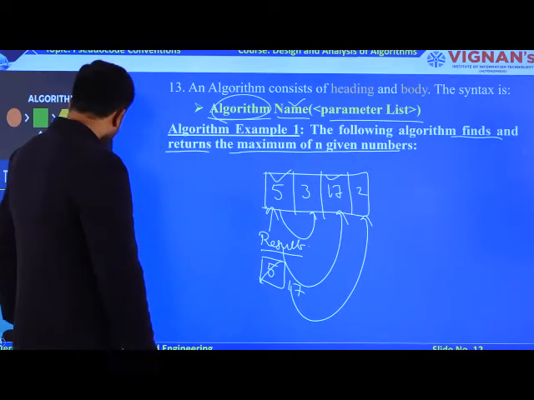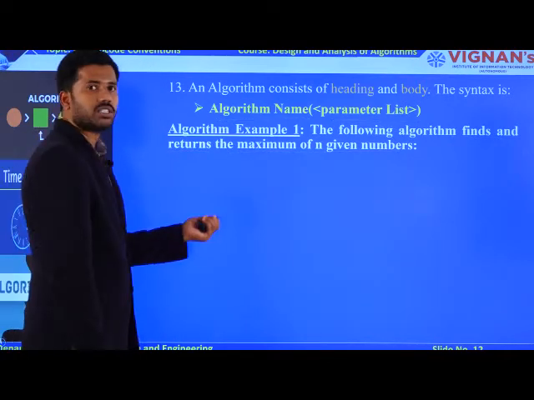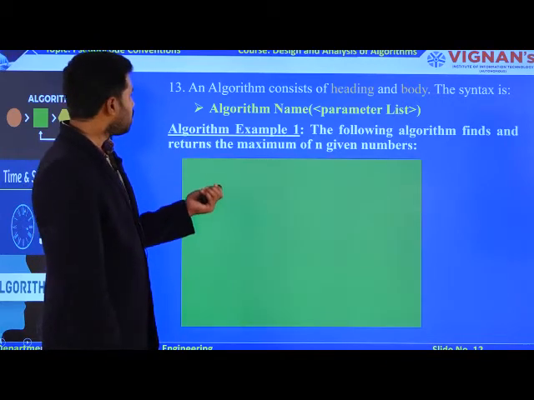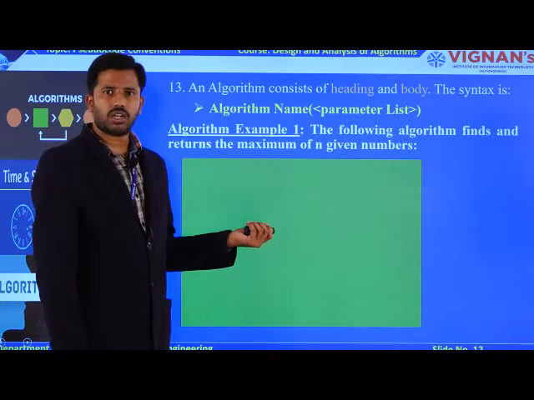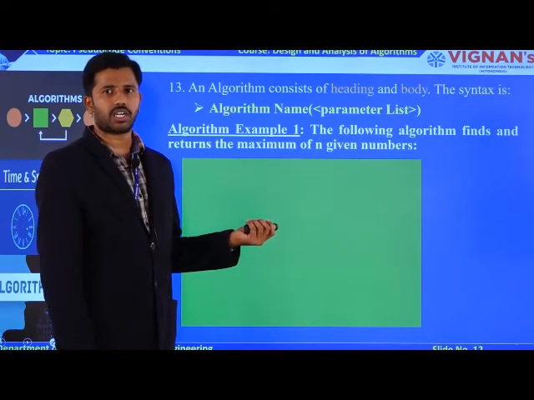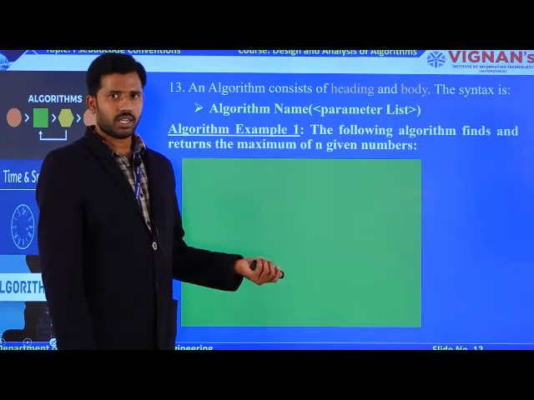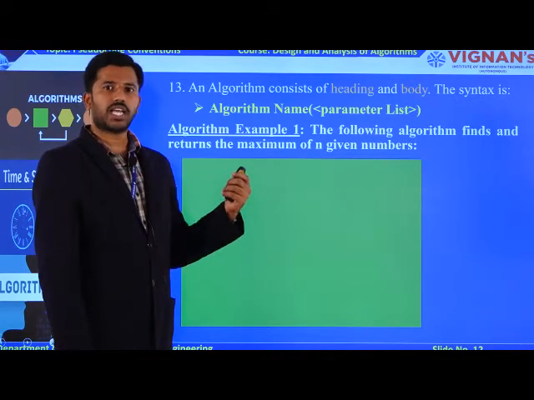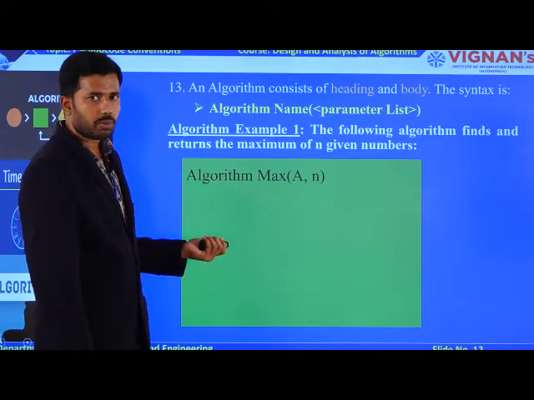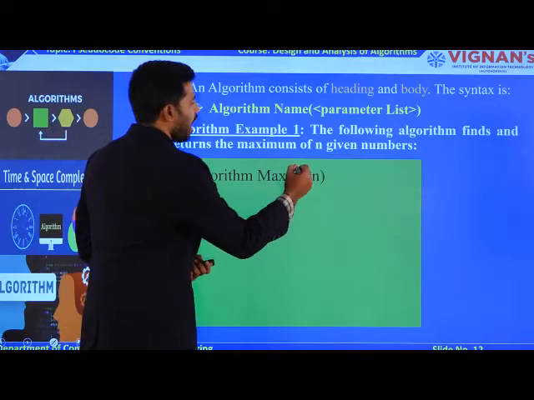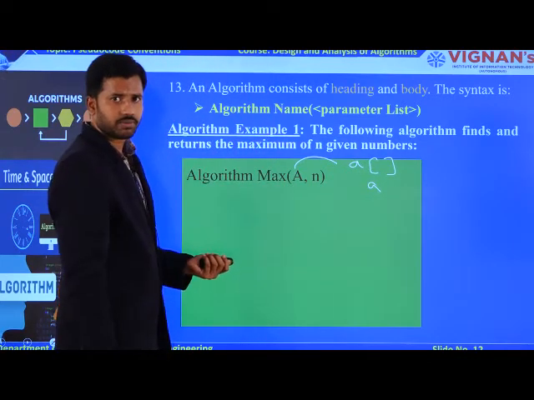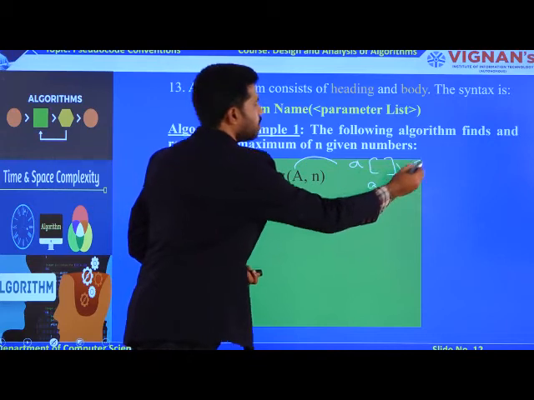Now try to observe how the algorithm is going to be to solve this particular task. To solve this problem, first of all, you need to identify how many parameters you require. Ultimately, you require 2 parameters, right? The first parameter is an array, and the second parameter is the size of the array. You can write the array as A with the subscript notation, or you can write simply the name itself. This defines the array notation, right?